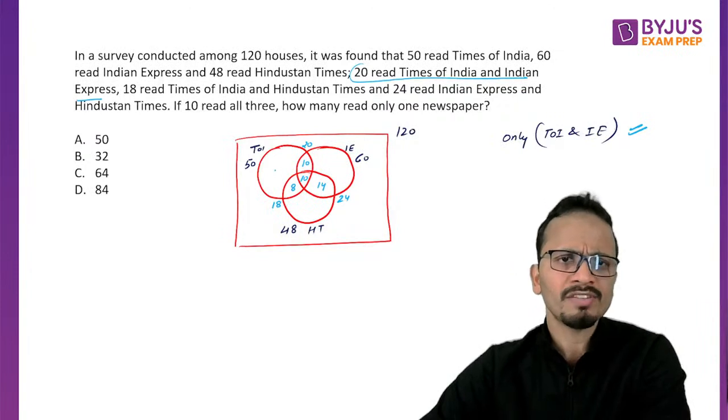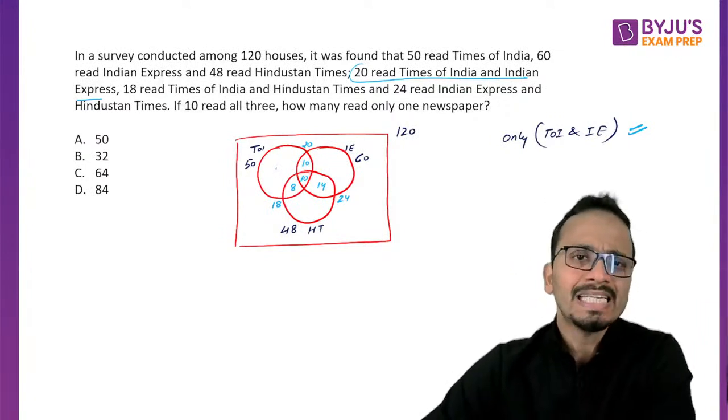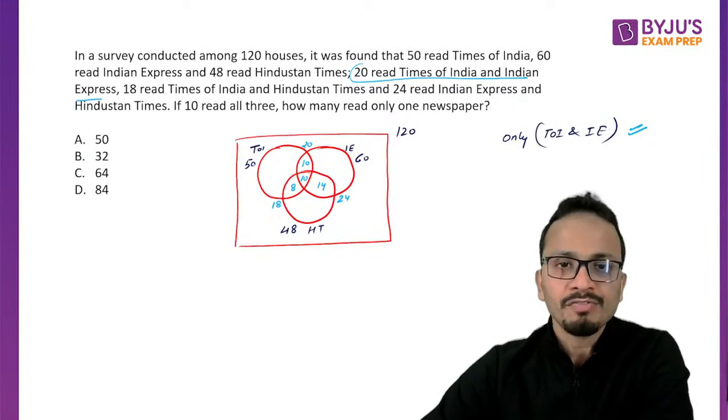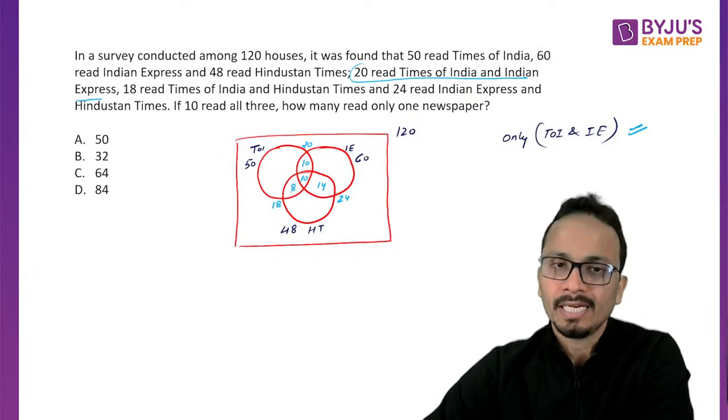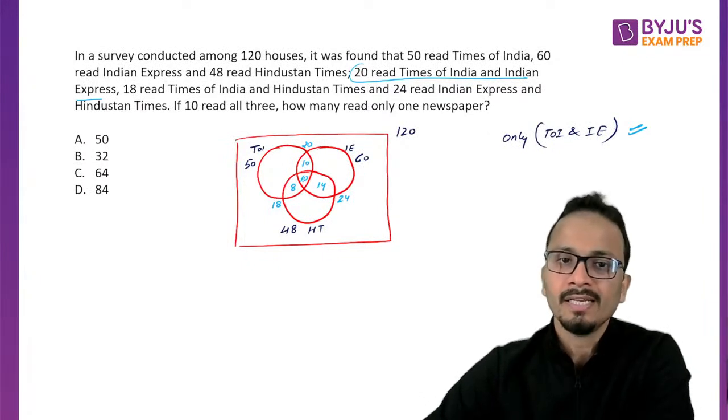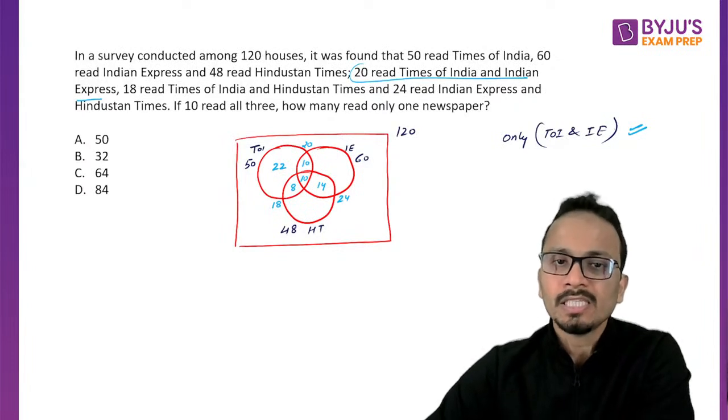Now using this, you can find out the value of only Times of India. Only Times of India will be 50 minus 10, 10 and 8, so this will be 22. 60 minus 10, 10 and 14, it will be how much? 26.